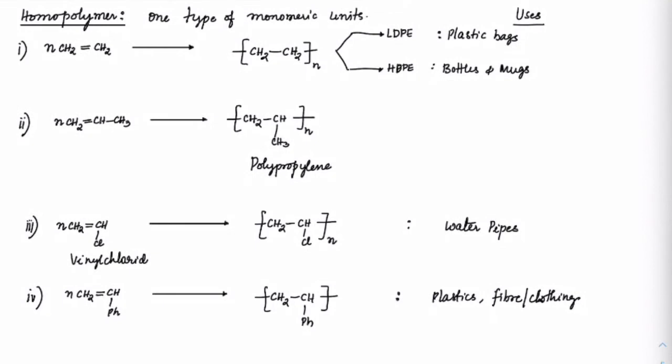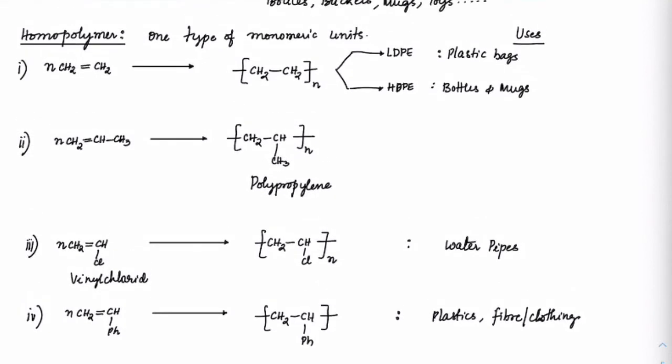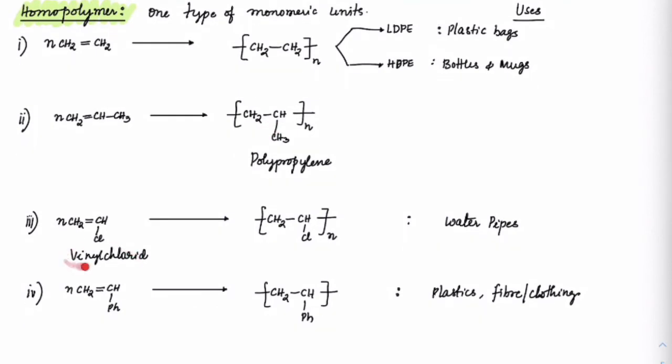Next, what are the homopolymers? See, all the addition polymers which are made of only one type of monomer are called homopolymers. We are only using one type of monomeric unit. Suppose this is ethene, this will become polyethene. Polyethene is of two kinds, LDPE and HDPE. Same way this is propene, this is polypropylene, which will be extended. Same, vinyl chloride, this will become PVC, polyvinyl chloride.